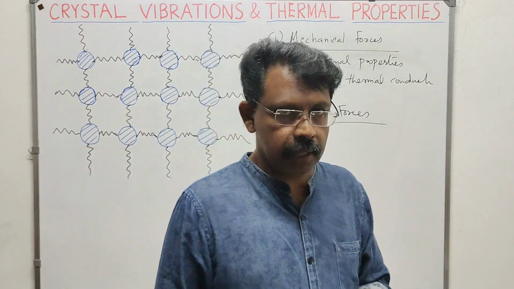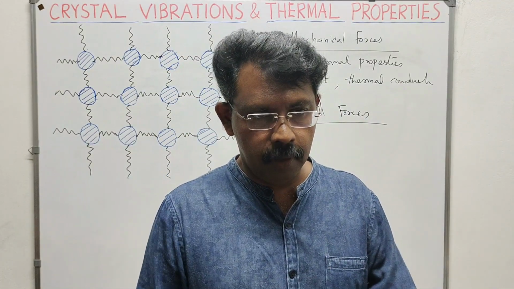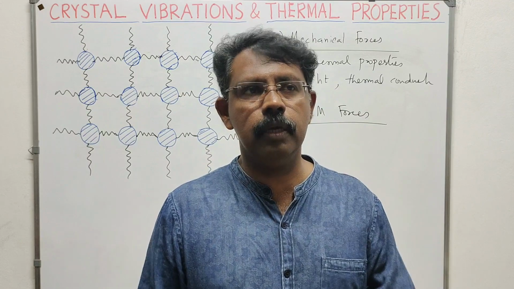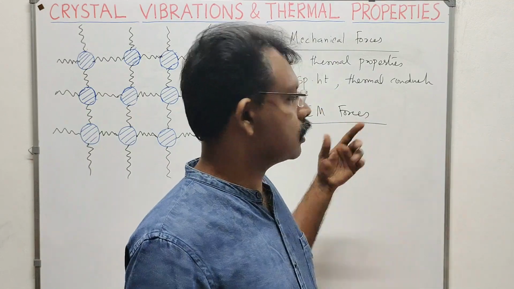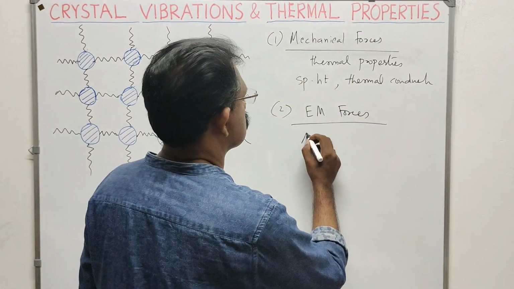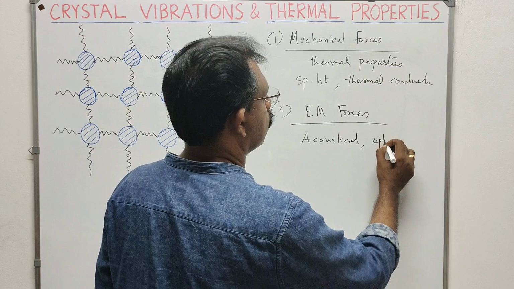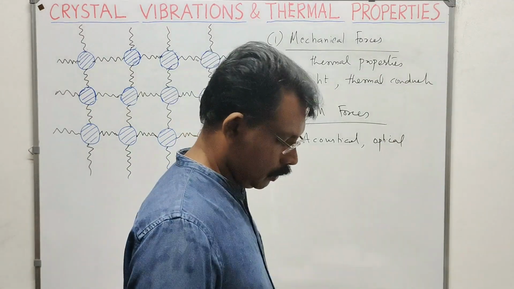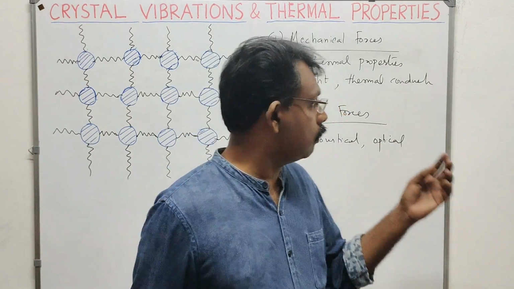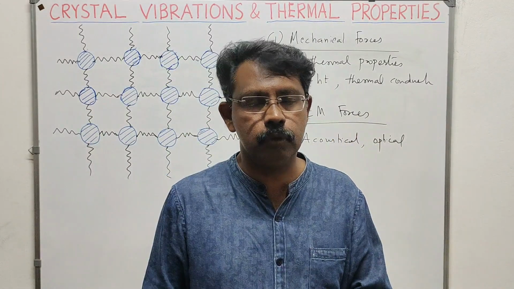If you are directing a light beam onto a lattice, it will vibrate. The information that we get from the vibrations of this lattice will be acoustical and optical properties. Acoustical and optical properties of the materials we will be getting by studying the vibrations under the application of electromagnetic forces.